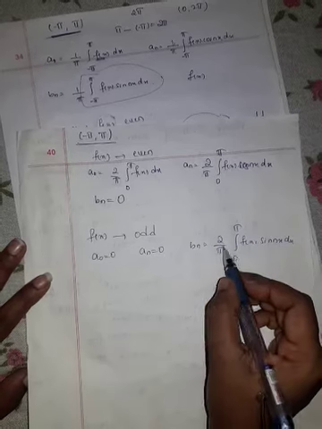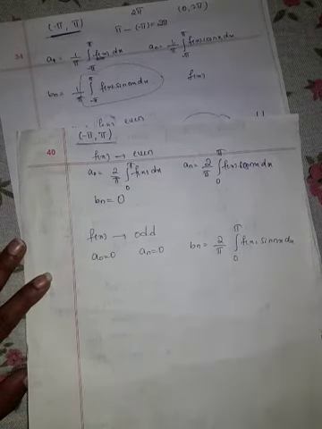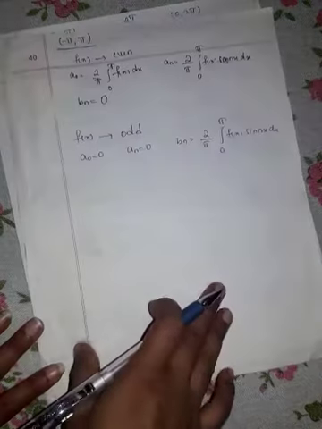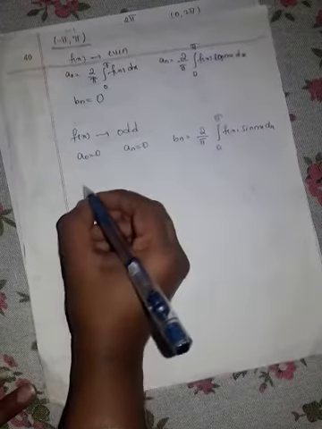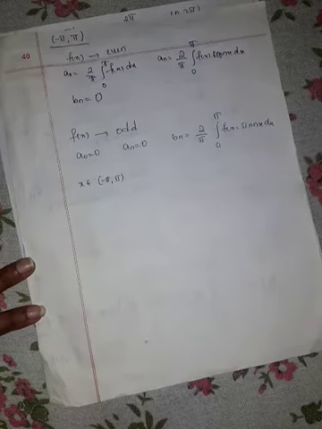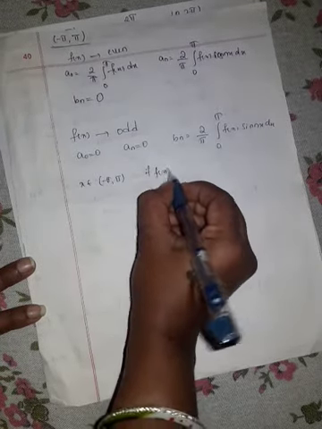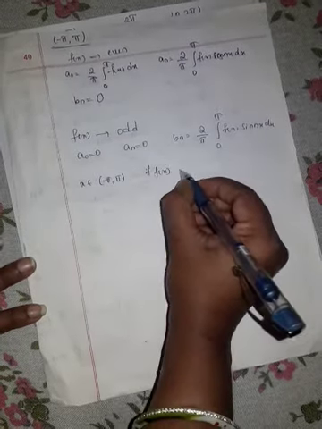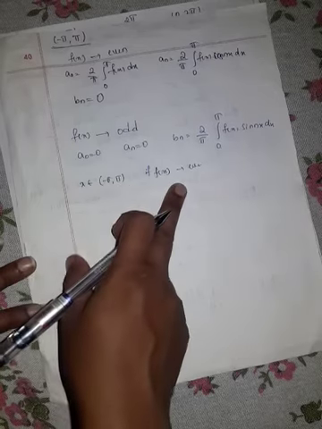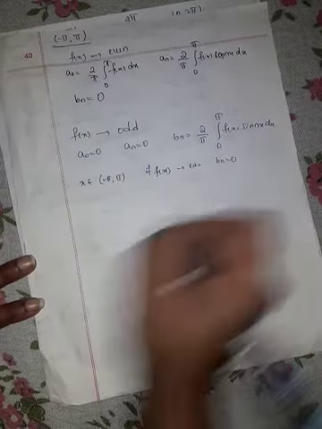So Bn is 2 by pi integration from 0 to pi f of x sin nx dx. From this we can conclude that when x belongs to the interval minus pi to pi, if f of x is an even function, then Bn is equal to 0.